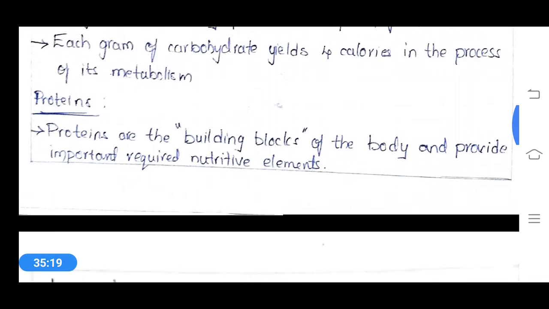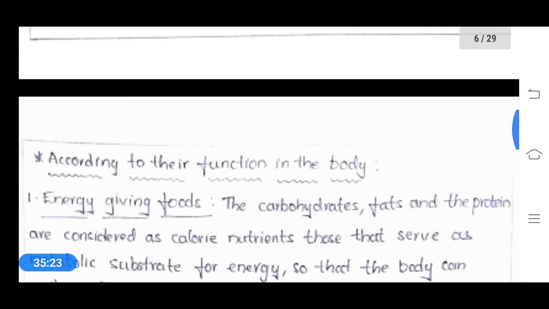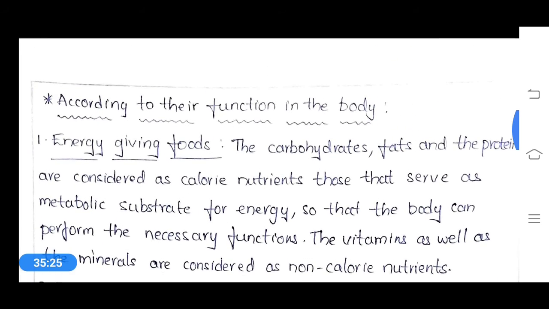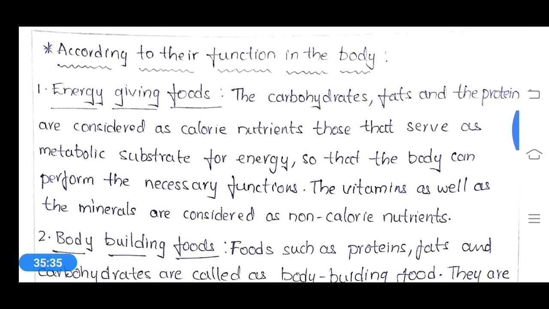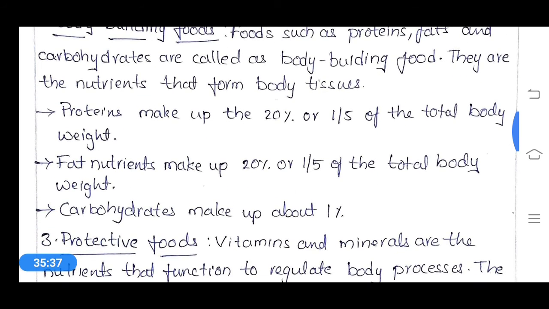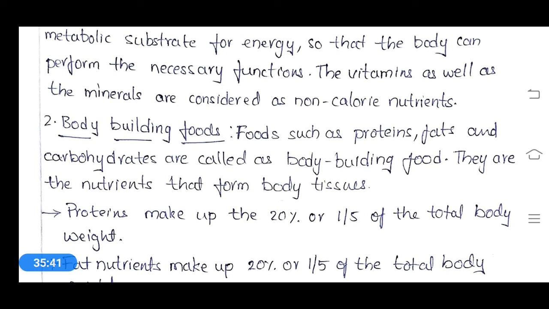And the next type of classification is based on its activity, based on the nutrient function. These are again classified into three types: energy giving foods, body building foods, and protective foods.